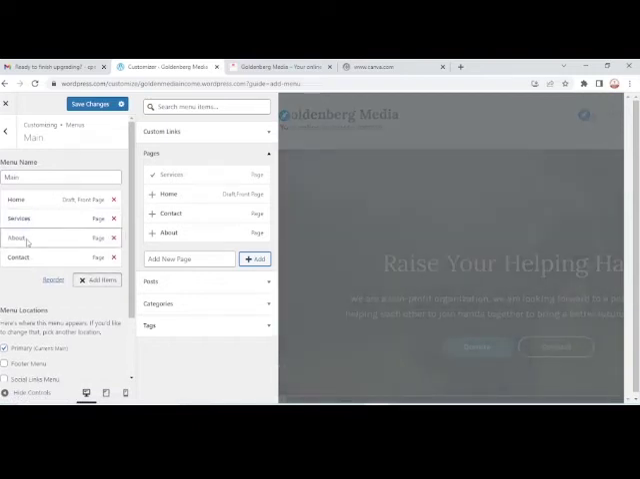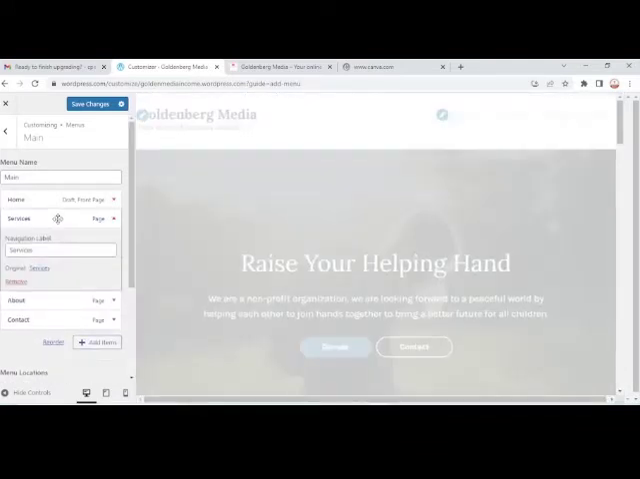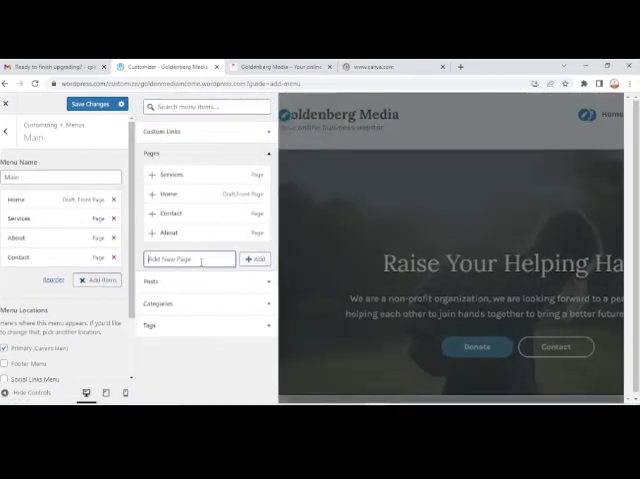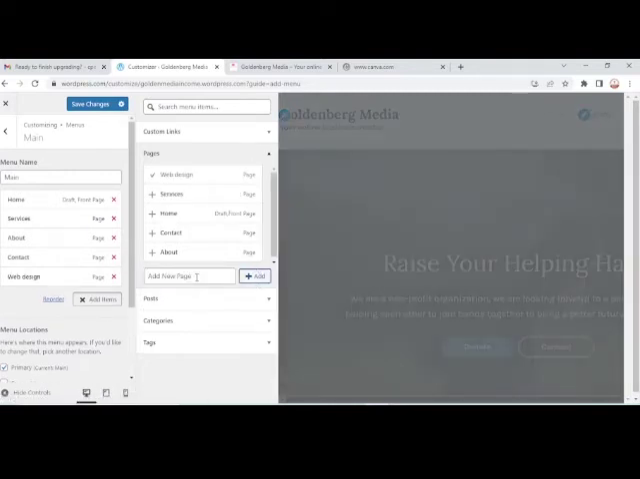Now on our about page, our services will include some services like consulting and web design. Now how are we going to add that? So all we need to do is just go on and add new items. So we're going to add web design because that's one of the services of Goldenberg Media. Then the next service we're going to add is consulting.